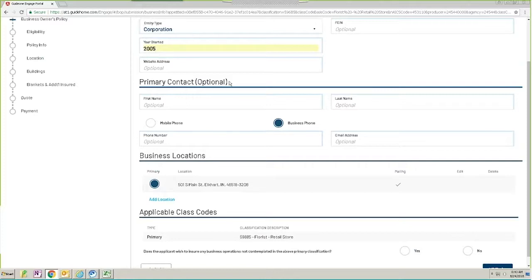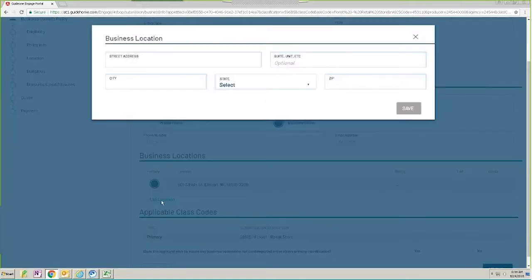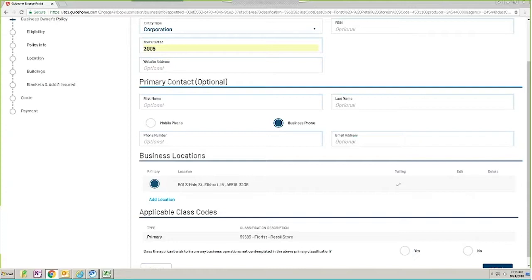The reason it's optional at this point is you oftentimes do not know that information this early in the quote process. However, we will require the primary contact information, the name, the phone number, and the email address before this quote can actually be released into issuance. You will see the business location that you entered just a second ago, and then you have the ability to enter additional locations should you have those. You would click on Add Location. It brings up a box for you to type that information in, and then you would save it. In this example, we're going to have a one-location policy.